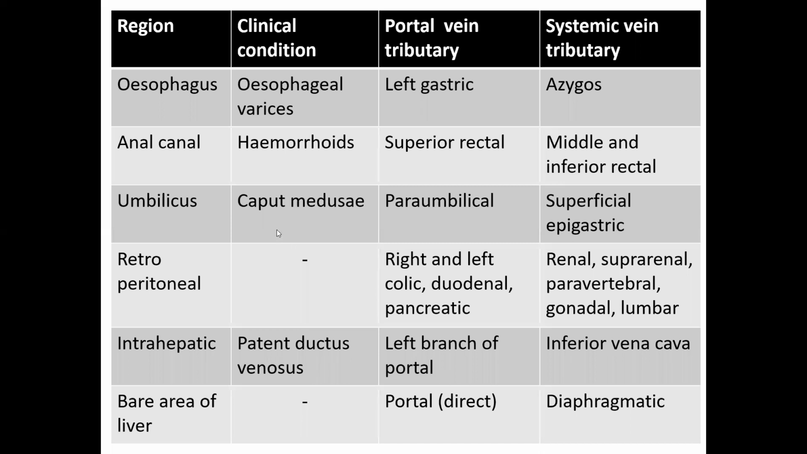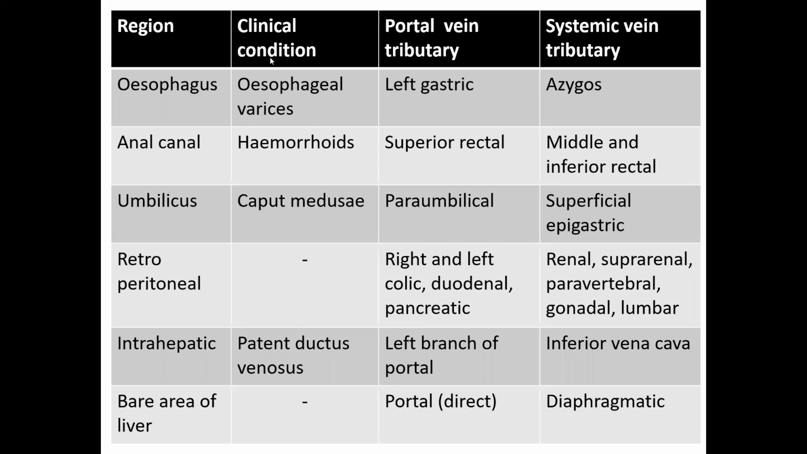At the umbilicus, the paraumbilical vein, a tributary of the portal vein, communicates with the superficial epigastric vein, a tributary of the great saphenous branch of the femoral. These communicate at the umbilicus. In a fair-skinned individual, when this communication occurs, you will see the dilated veins around the umbilicus radiating away from the umbilicus. That is called caput medusae.